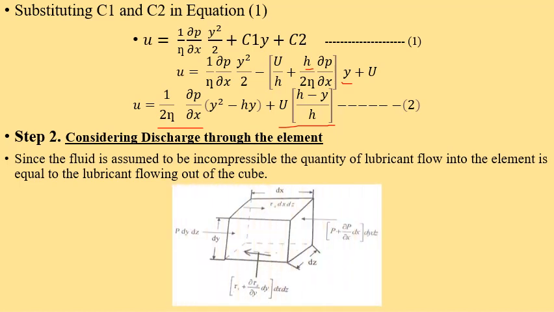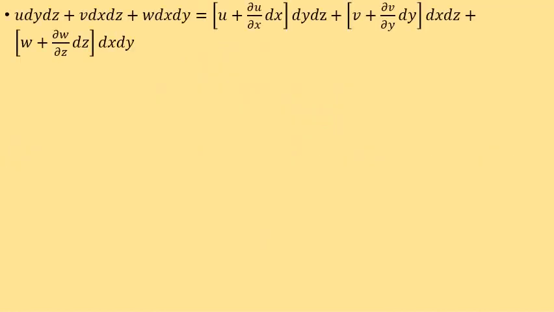So considering the discharge through the elemental volume, we can write the product of the velocity component and the area, that is u into dy dz, plus velocity component v into the corresponding area, that is dx dz, plus the velocity component w and the corresponding area, that should be equal to the velocity component u plus change in this with respect to the x direction, that is del u by del x dx dy dz, plus similarly v plus del v by del y dy dx dz, plus w plus del w by del z dz dx dy.